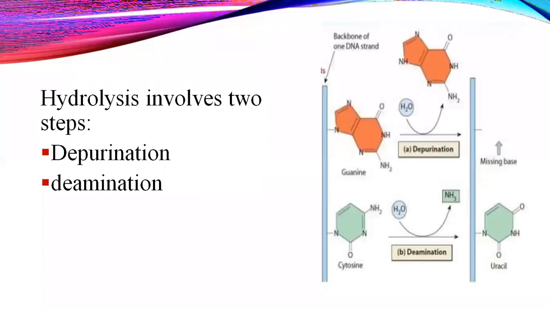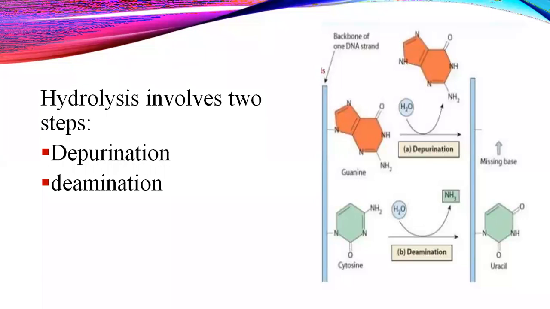So what is depurination? It is the removal of a purine base. Here you can see in the structure of DNA that there is the nitrogen base. It may be a purine or a pyrimidine. So those get changed, those get removed in the process of hydrolysis. This is called depurination.